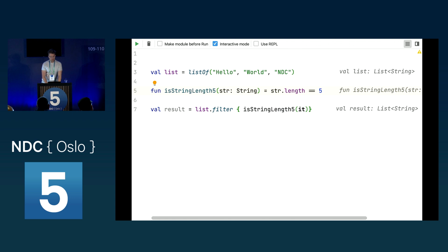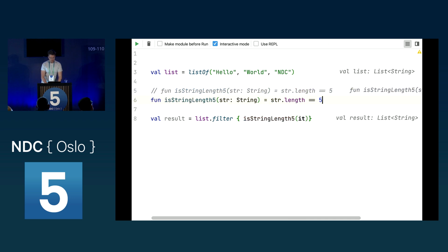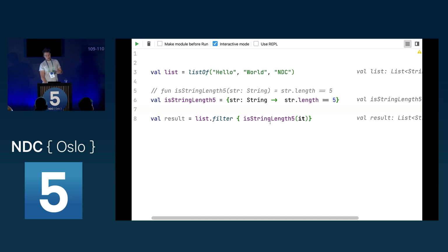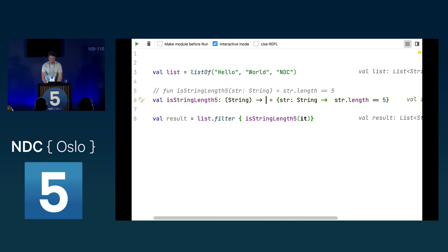We can make this isStringLength5 itself a lambda. So let's copy this, comment this out, and say this is now a variable instead, and this is a lambda here. We can create a lambda from it, and as you can see, nothing really changed. A lambda is still like a normal function. But you could also say this takes a string and returns a Boolean, and then remove this here, because Kotlin now knows what the interface of the class of the lambda really is.